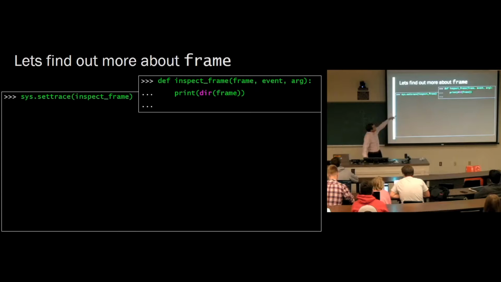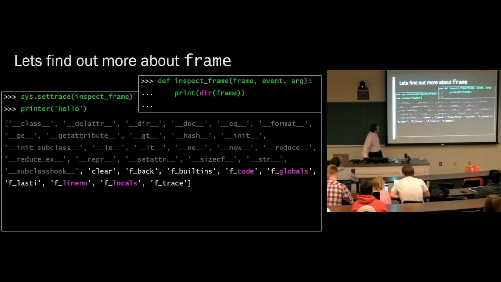And let's see what happens. We're going to set the trace to inspect frame. We're going to call. And what do we get? These are all the things that we can call on a frame object. So there's some things that are built in, like equals. All objects have an equals method, frame included. But there's some interesting ones here, like clear, f_back, f_builtins, f_code, f_globals, f_locals. Now we're getting somewhere.